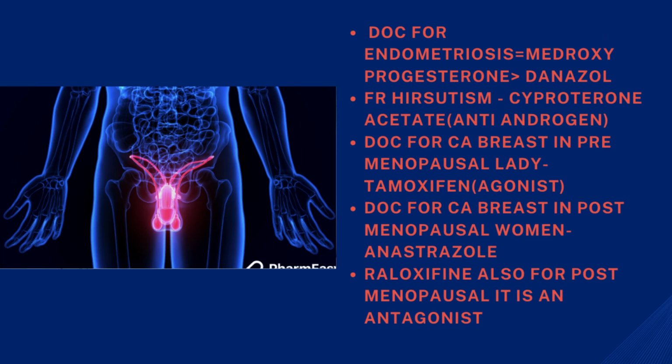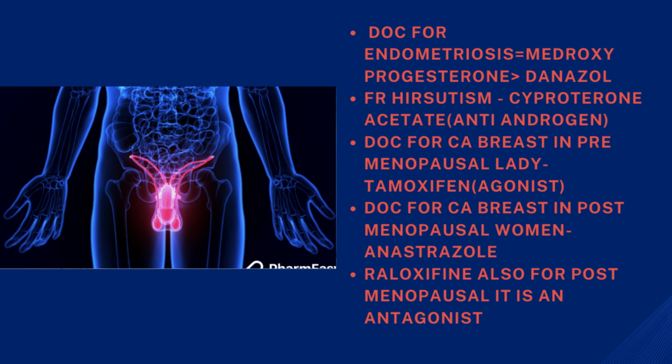Some drugs of choice related to the reproductive tract. Drug of choice for endometriosis is medroxyprogesterone over danazol. For hirsutism, the answer is going to be cyproterone acetate, which is an anti-androgen. Drug of choice for carcinoma of breast in premenopausal women is tamoxifen, which is an agonist.